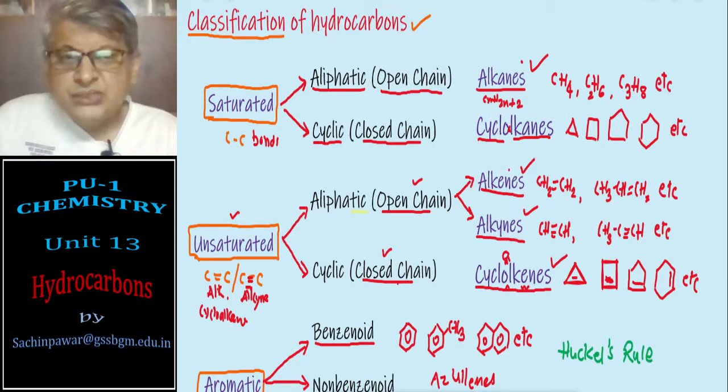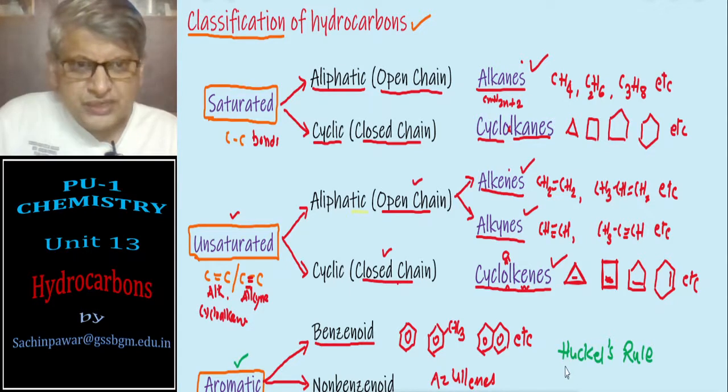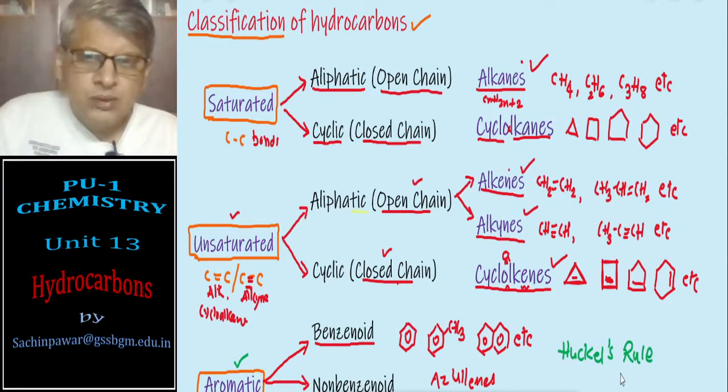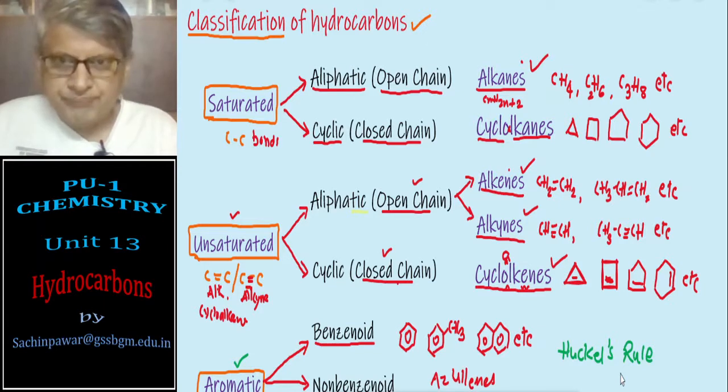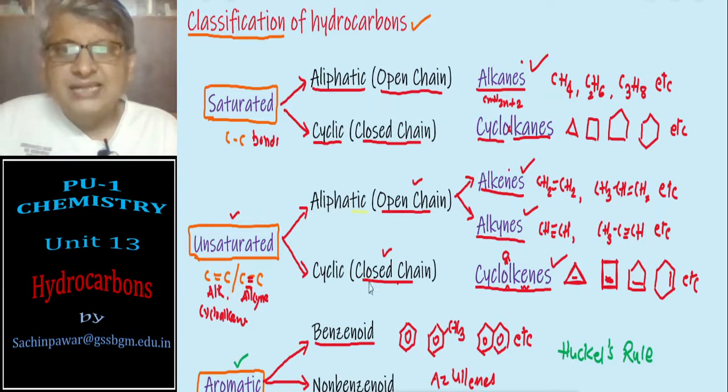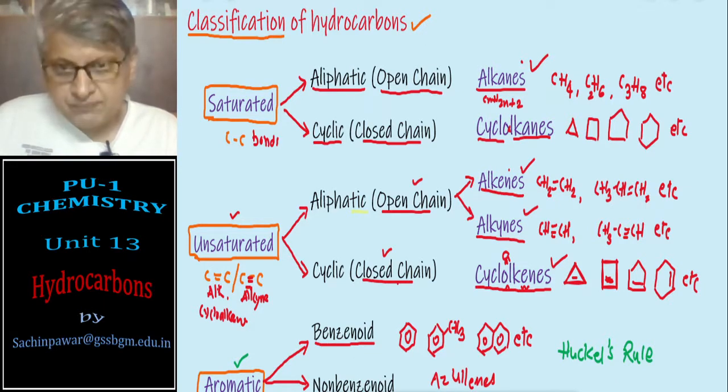The hydrocarbons which satisfy this rule are known to be aromatic hydrocarbons. What is this rule and how to apply it to organic compounds, we shall see in the last part of the same topic. This is regarding the classification of hydrocarbons.